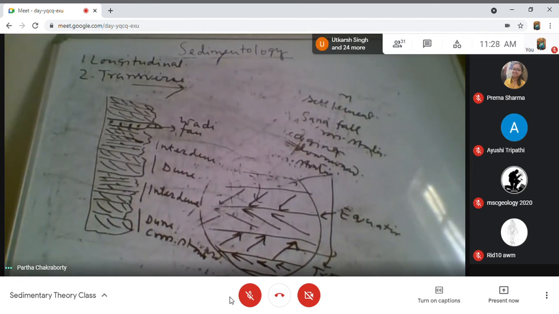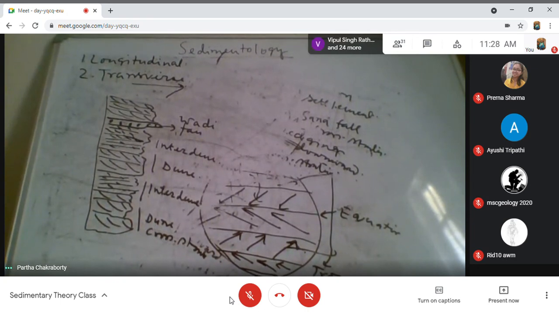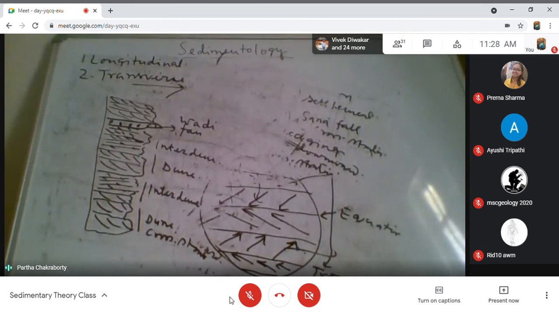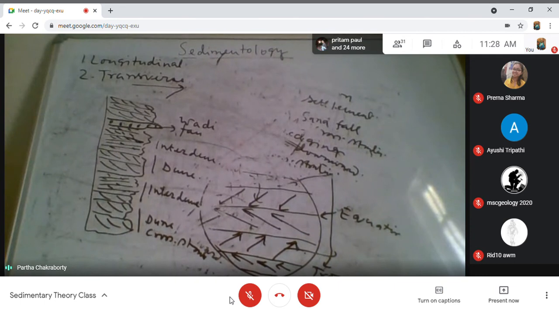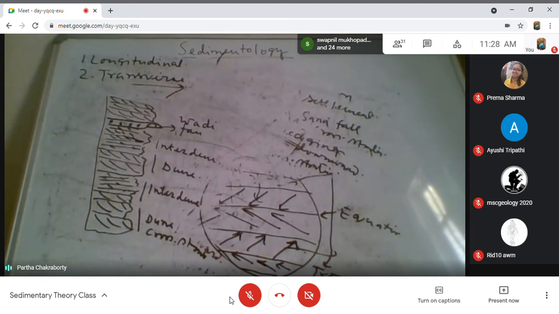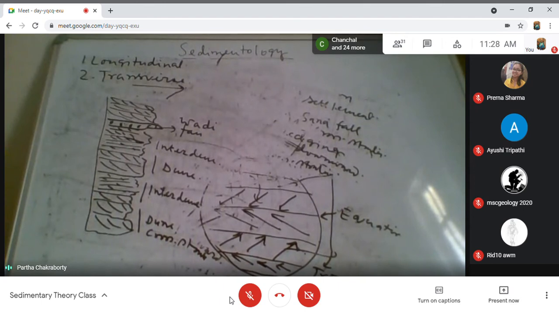In contrast, if you have a high water table, then the surface becomes moist and damp. So it is not very easy for air to take the sediment and form large dunes. In that case, the small scale beds form and the interdune deposits will be dominating. So whether the dune cross strata will dominate or the interdune ripple laminations will dominate, that will be fully dependent on the relative position of the water table in that place. If it is not clear, please ask me a question, then I can tell you.